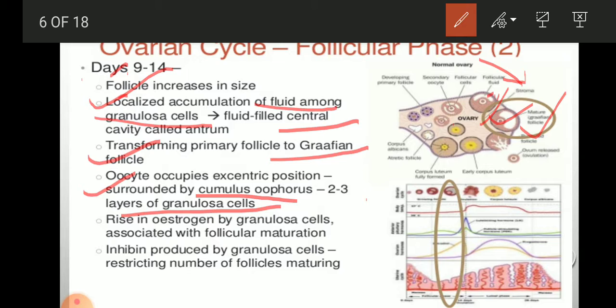We have just talked about granulosa cells. Yes, we can see here an ovum, and around that there are certain cells present. These are called granulosa cells.